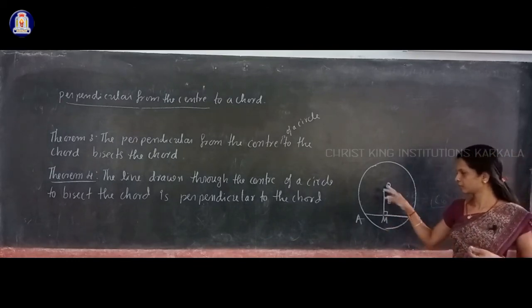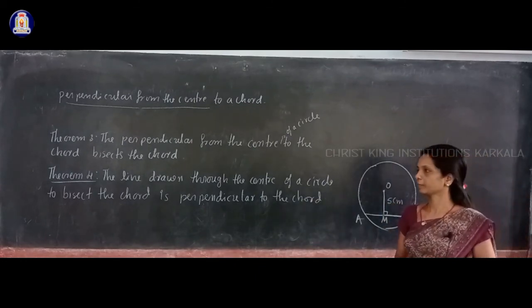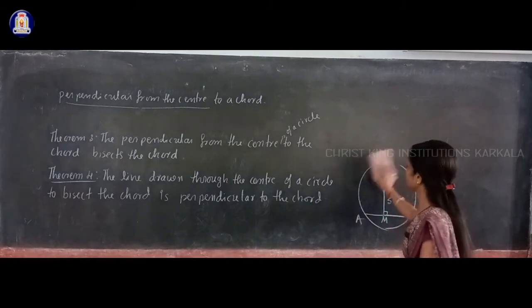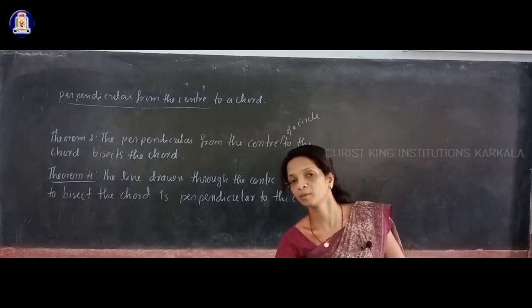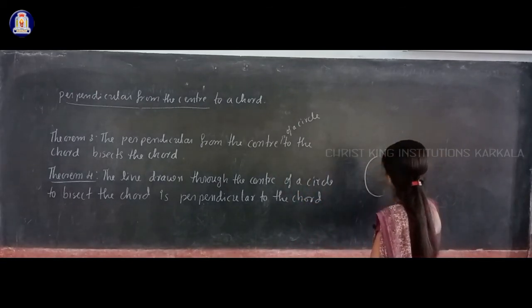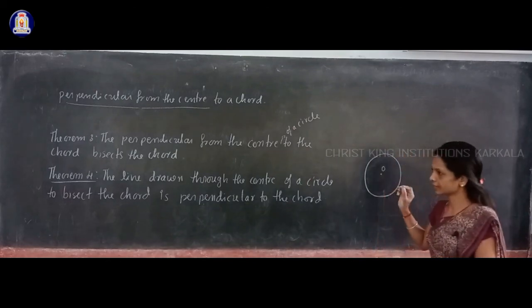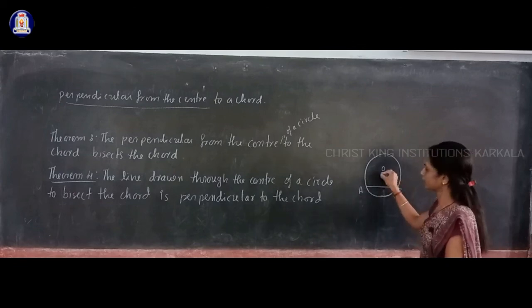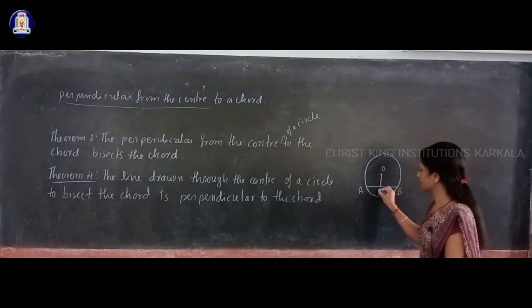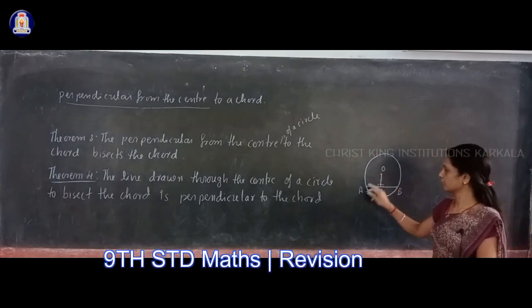And to get this perpendicular, what you have to do? You have to draw a perpendicular from the center to the chord. Okay, this is a rough figure, not an exact figure. And next, theorem 3, what does that say? The perpendicular from the center of a circle to a chord bisects the chord. Suppose you draw one circle, and if O is the center of that circle, and if you draw one chord, say AB, and if you draw a perpendicular from the center to that chord, I will name that OM. What is OM? OM is the perpendicular drawn from the center to the chord.